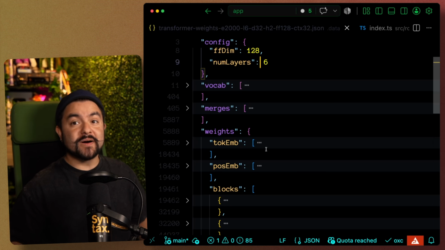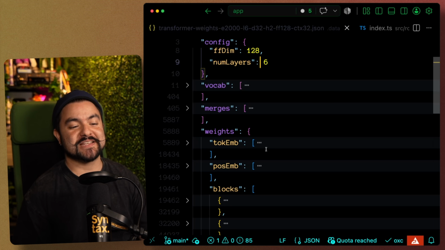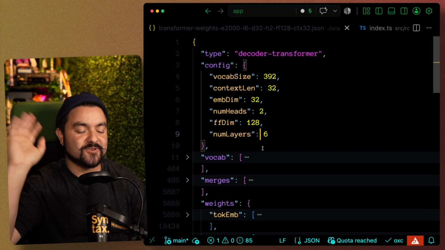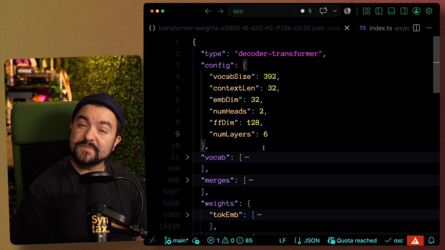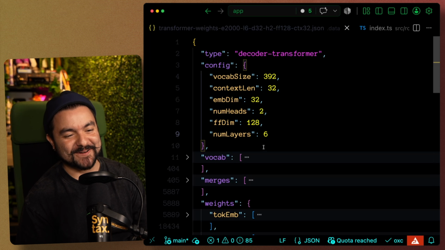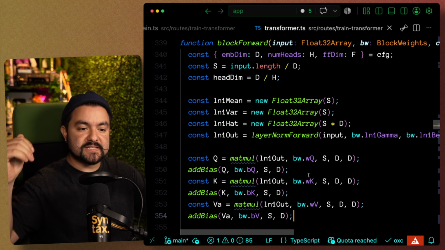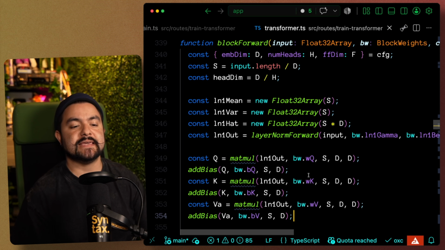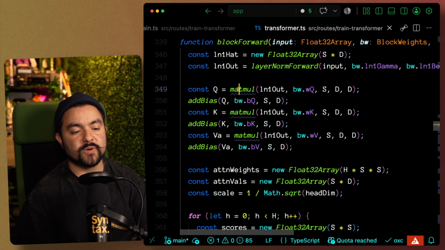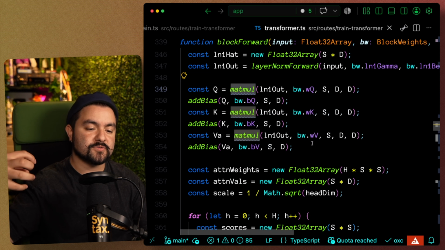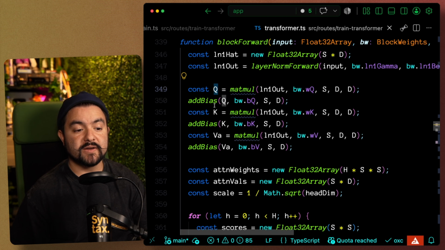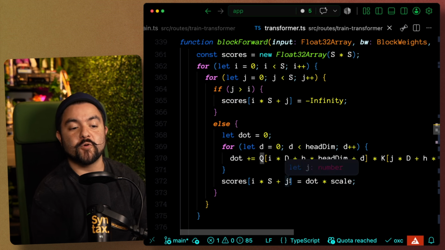And even those local models are peanuts compared to the models that exist on OpenAI's servers and Anthropic servers. So this is a 52,000 parameter model that we created here. Now, diving into the actual code for the transformer, for each block, it first needs to compute the query, the key, and the value. So we do that here with matrix multiplication. So given those input vectors, we create the query, key, and value matrices, and then we perform the dot product.